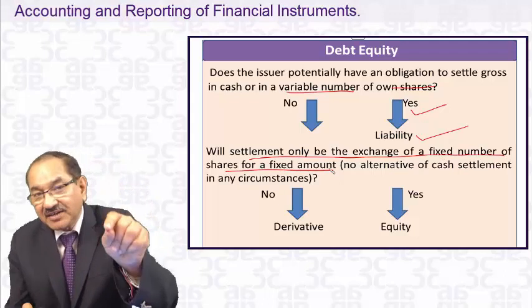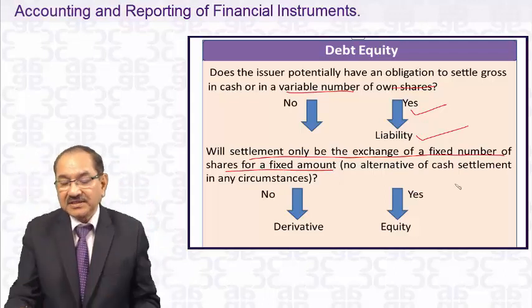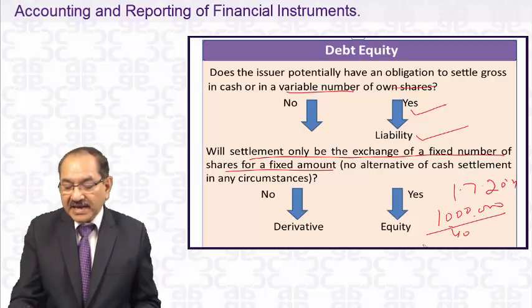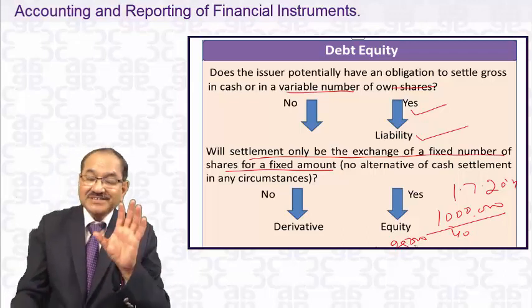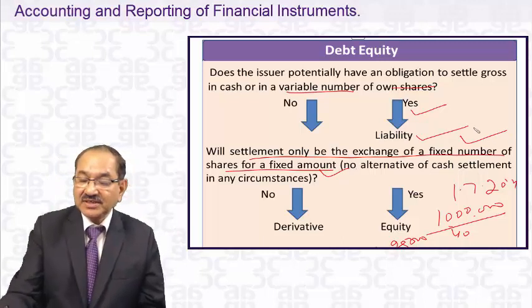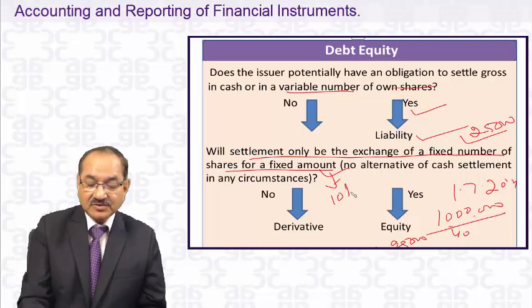On the date of sale, 1/7/2014, it was decided that 10 lakhs would be paid by 25,000 shares. The number of shares was fixed. The amount was also fixed: 25,000 shares for 10 lakh rupees.